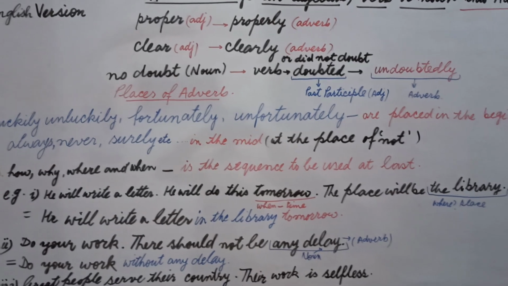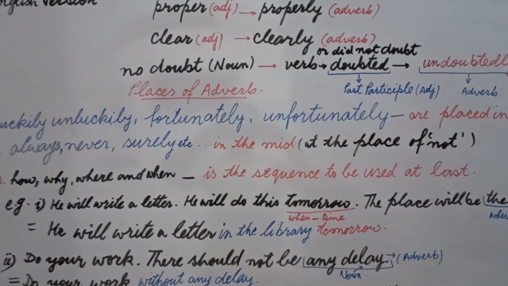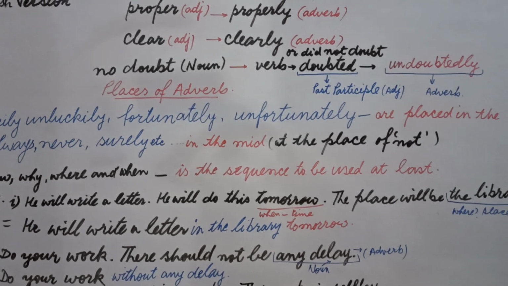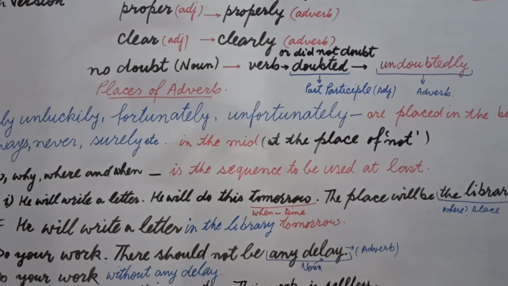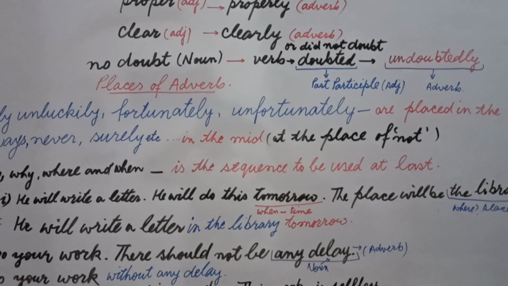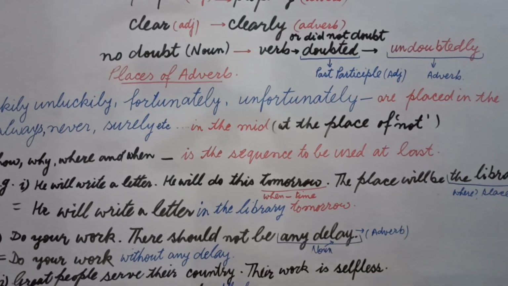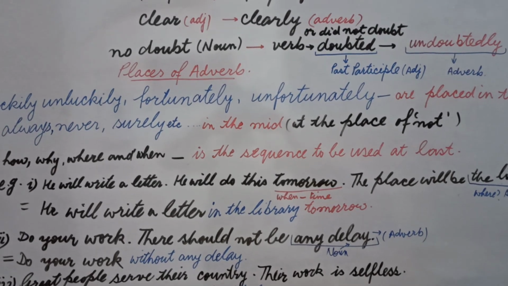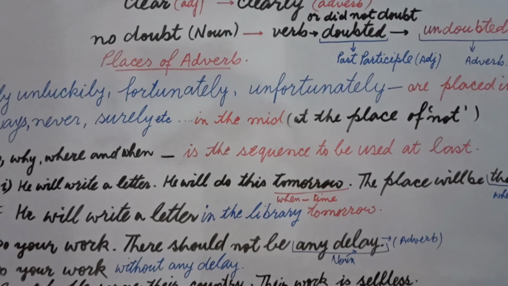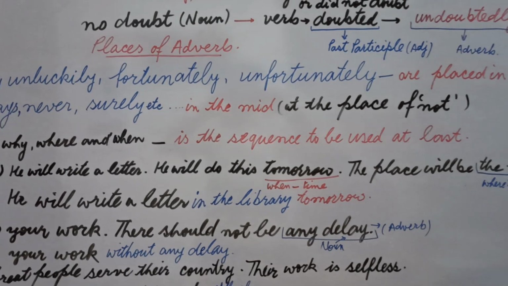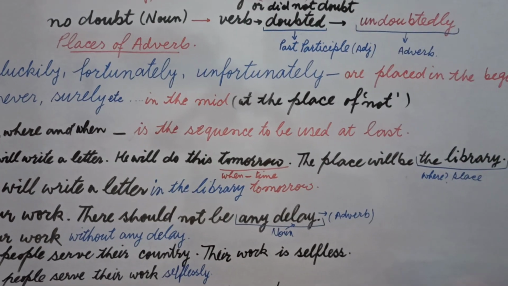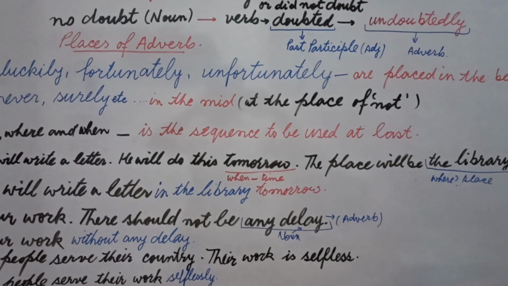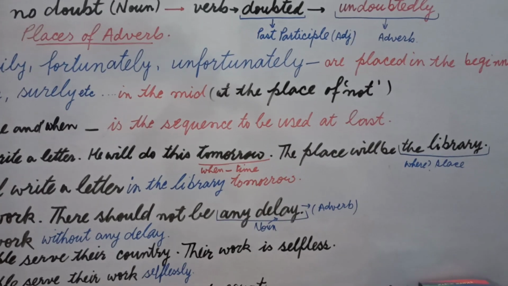Let's begin with some examples. He will write a letter. He will do this tomorrow. This place will be the library. I have three sentences in this example. Now, he will write a letter is our main part. He will do this tomorrow. Tomorrow is the answer of when, that means time. And in the third sentence, the place will be library. Library is the answer of where. In this way, we have found two adverbs in two different sentences.